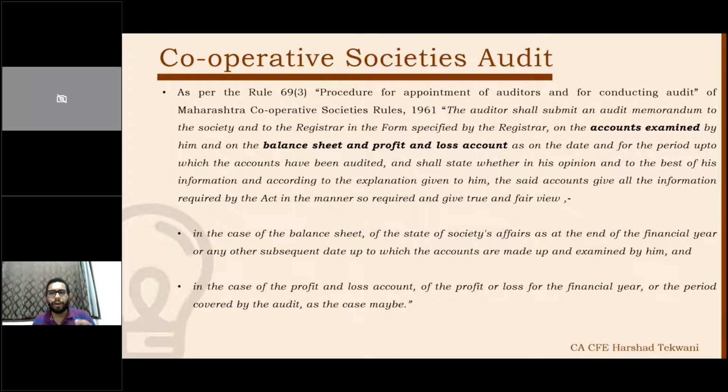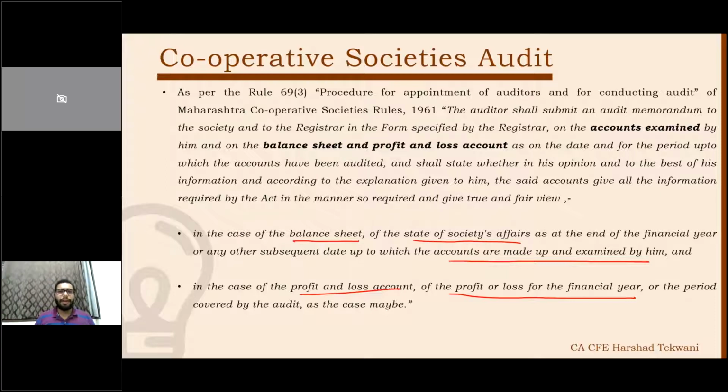So, as on the date for the period up to which accounting has been operated, and whether an opinion, okay. In that case, the balance sheet, which is the state of affairs of the society at the end of the financial year, and the subsequent accounts made up, examined by him, and the profit and loss account for the financial year. So here we are talking about the balance sheet, P&L, general purpose financial statement, again examined by a chartered accountant, auditor appointed in this behalf by the registrar.